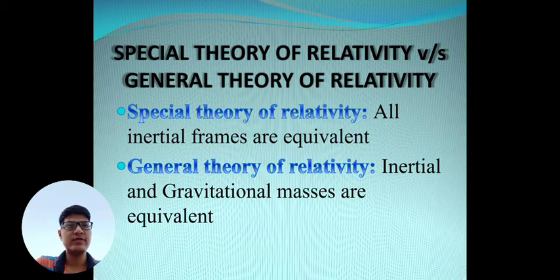So now, special theory of relativity versus general theory of relativity. We are just comparing STR with GTR. The special theory of relativity talks about inertial frames, and it says that all inertial frames are equivalent. Or we can say it is one of the postulates of special relativity that the physical laws are the same in all inertial frames of reference. And the general theory of relativity says that inertial and gravitational masses are equivalent. So both talk about the equivalence of something, but they are completely different. One talks about the equivalence of frames moving with constant velocity, but the other describes the equivalence of gravitational and inertial mass.